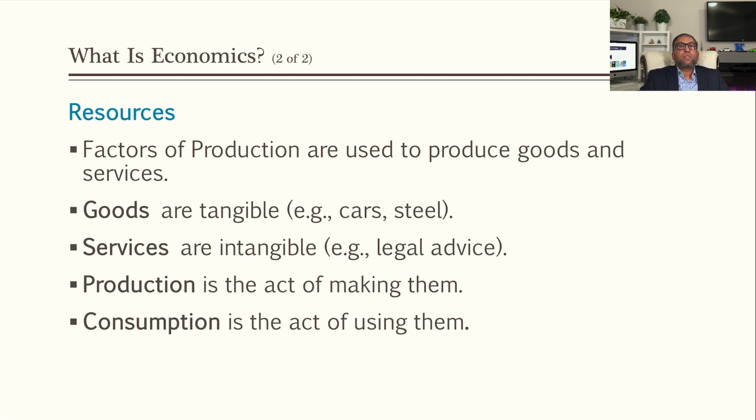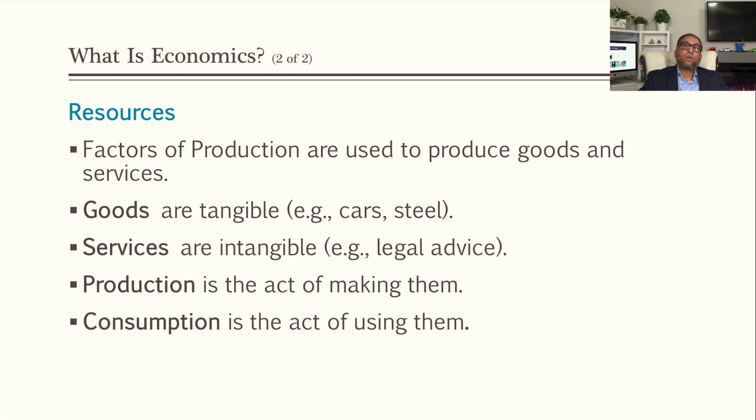But there are some things that we also produce which are intangible, which we cannot physically see, like the legal advice of a lawyer, or a doctor's prescription, or barber services, or anything which is not tangible, we cannot see after getting that service.